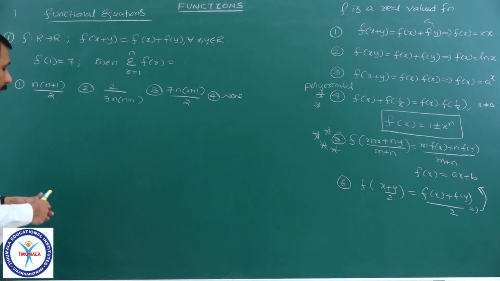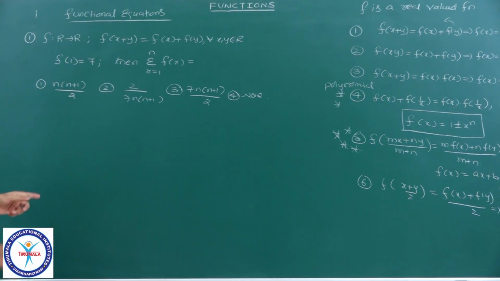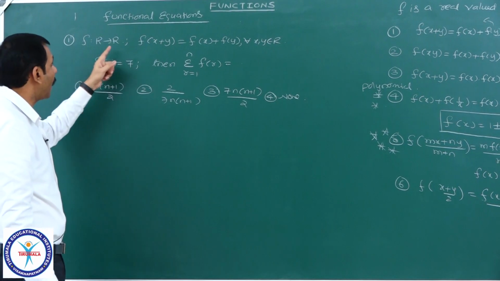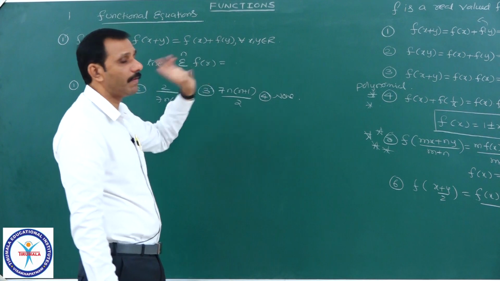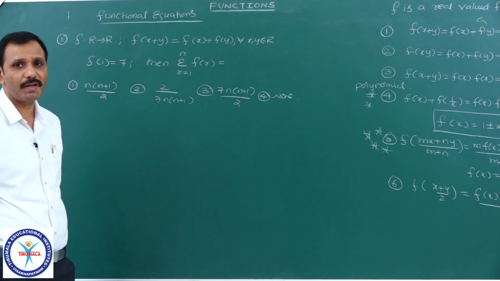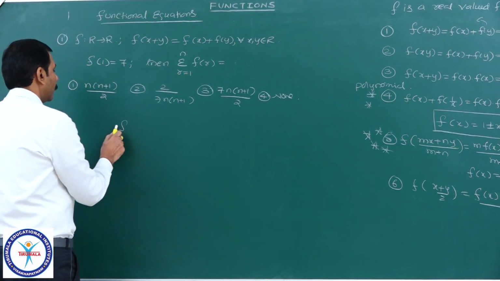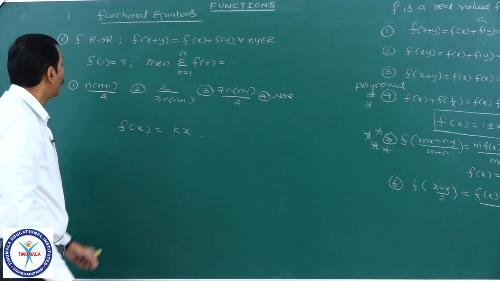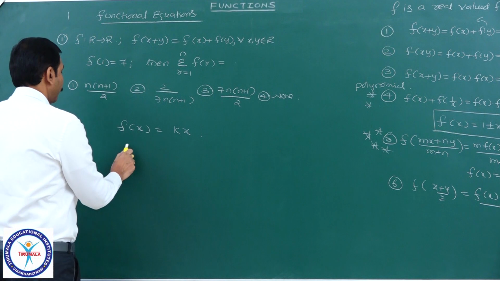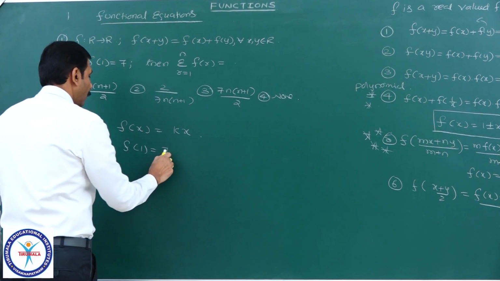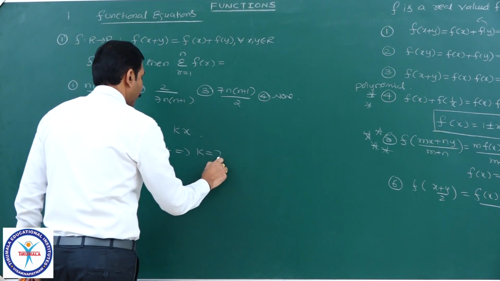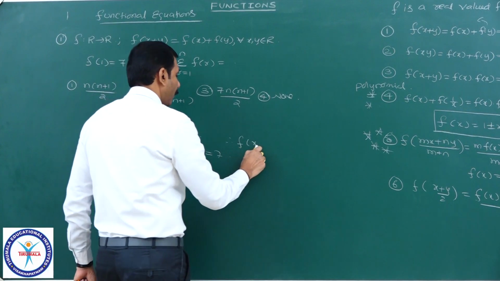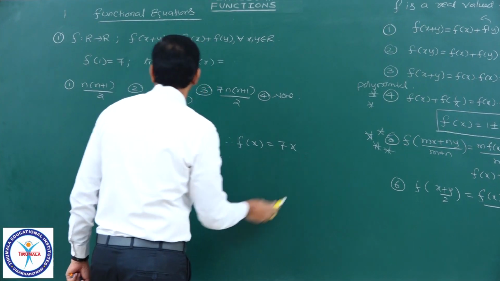Now, look here, a problem given in JEE. f from R to R, f of (x plus y) equal to f of x plus f of y, sum is equal to sum. Therefore, the function should be of the form f of x is equal to kx, that is all. And also given f of 1 equal to 7, which implies k equal to 7. Therefore, what is f of x? f of x is equal to 7x.